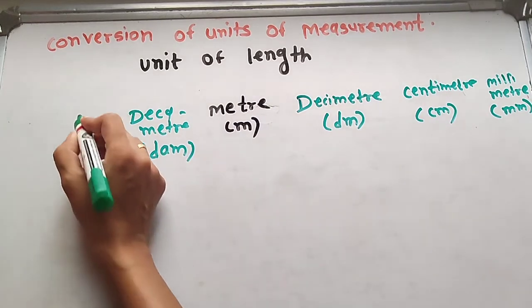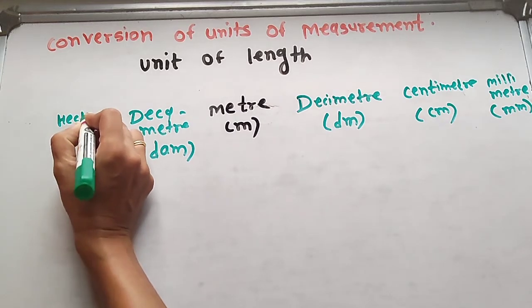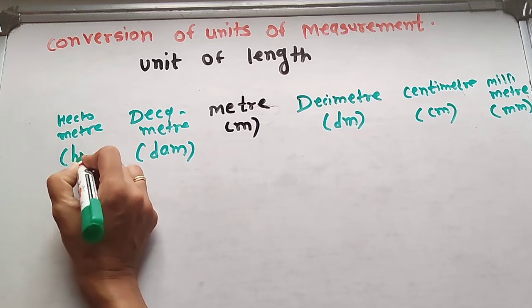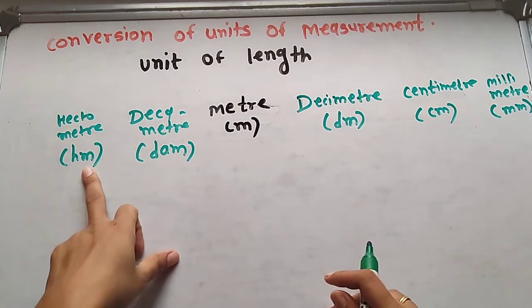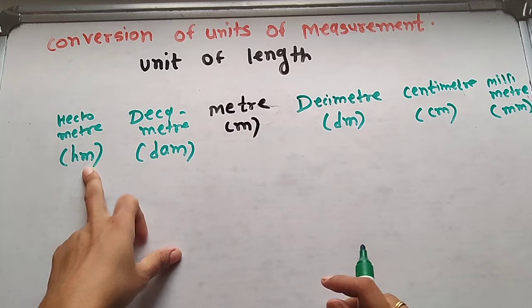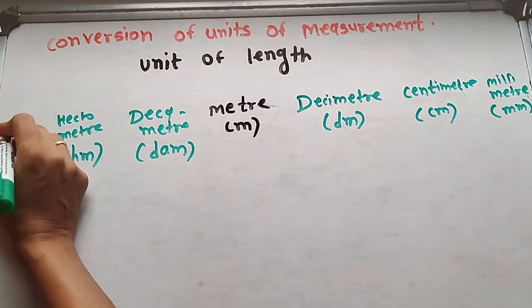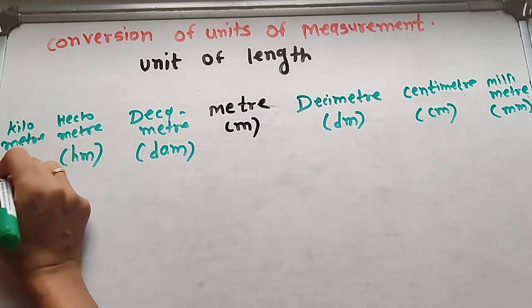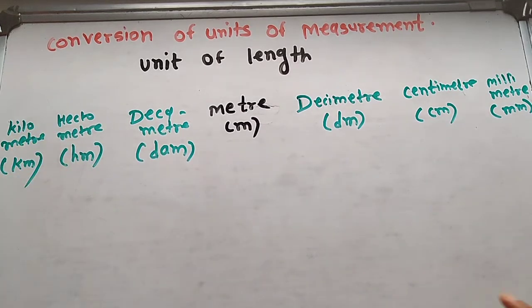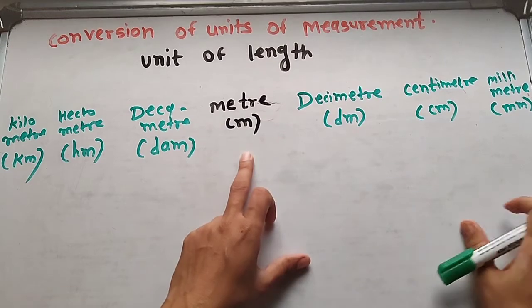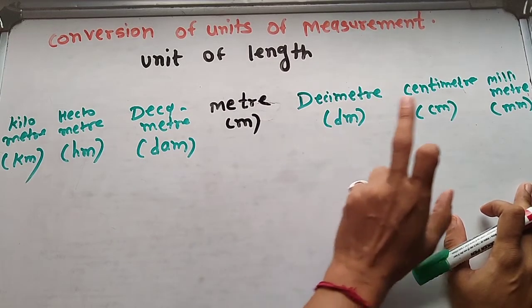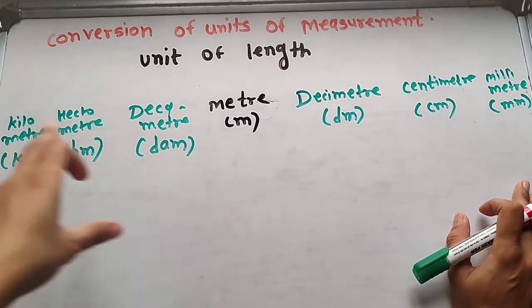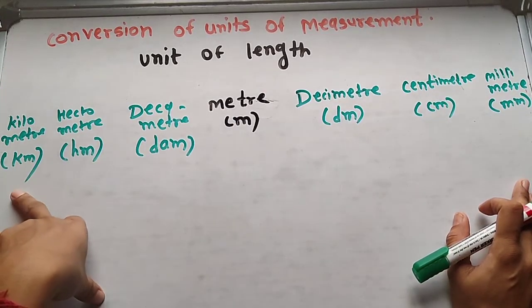After decameter there is hectometer, with the symbol hm, and after hectometer comes kilometer, km. So meter is the standard unit, then decimeter, centimeter, millimeter, and moving left, decameter, hectometer and kilometer.